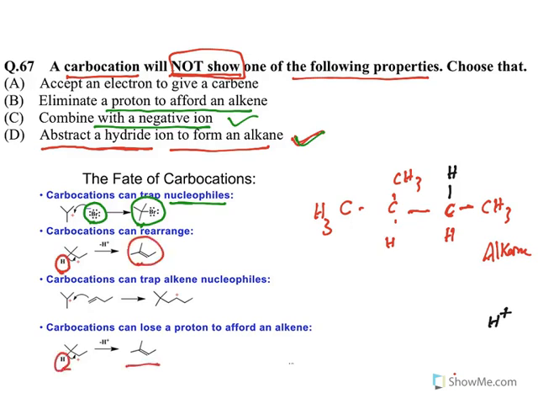Eliminate a proton and forms this alkene. So this is also true. This can also happen. What will not happen? Accept an electron to give a carbene. No, it will not happen. Carbene is this kind of species.